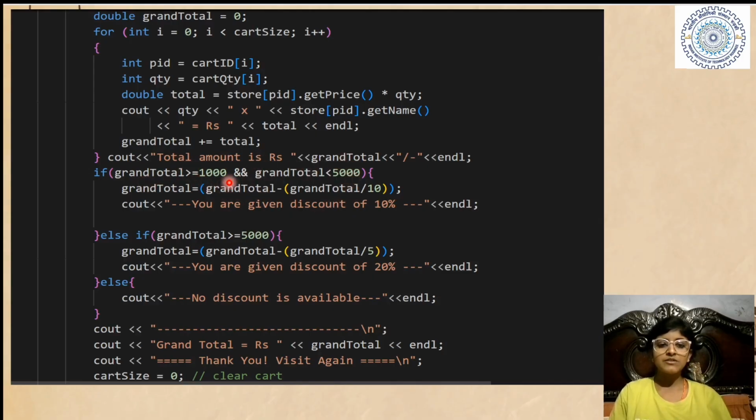So if it is in the range of 1000 to 5000, then we will have a discount of 10% and the grand total will decrease. If it is greater than 5000, then we will have a discount of 20% and the grand total will decrease by that amount. And else, if it is not, then no discount is available. And after checking the discount, we will print our total and we will say thank you, visit the store again. And we will empty the cart again for the next customer. Right? So basically, it is the format of our final bill.